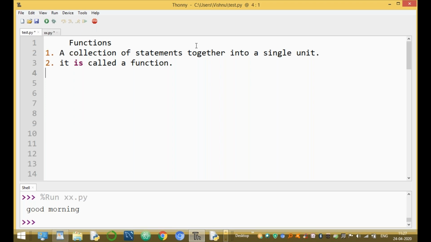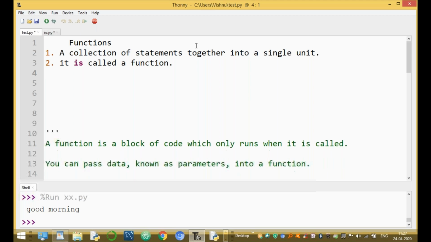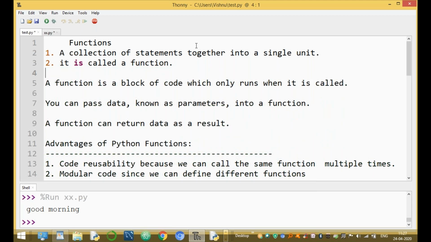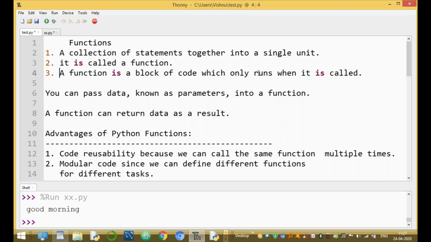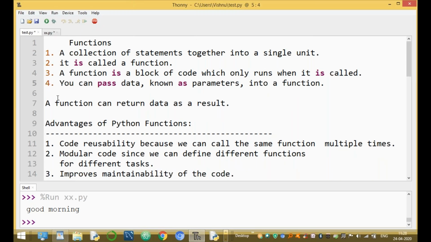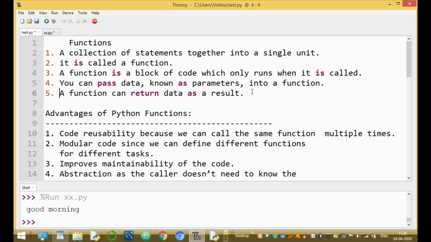There are different types of functions available. One is a built-in function, another one is a user-defined function. A function is a block of code which runs only when it is called. You can pass data, known as parameters, into a function. And the next one is very important: a function can return data as a result.